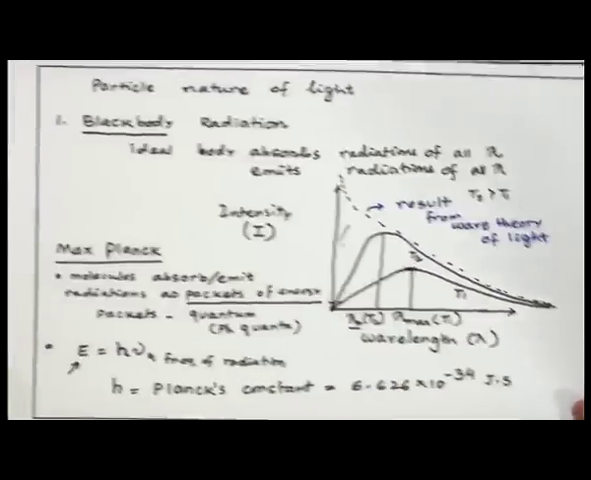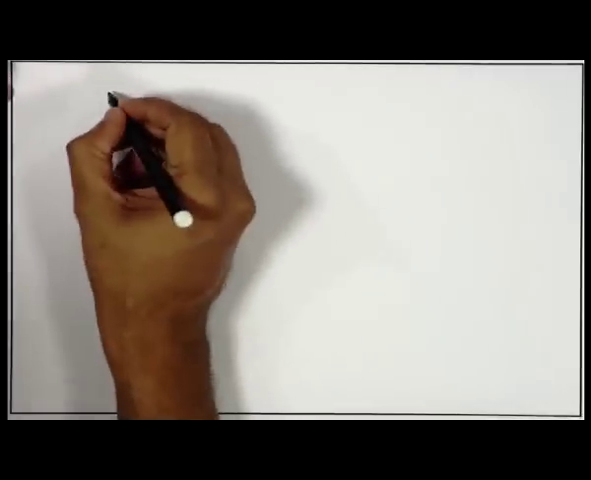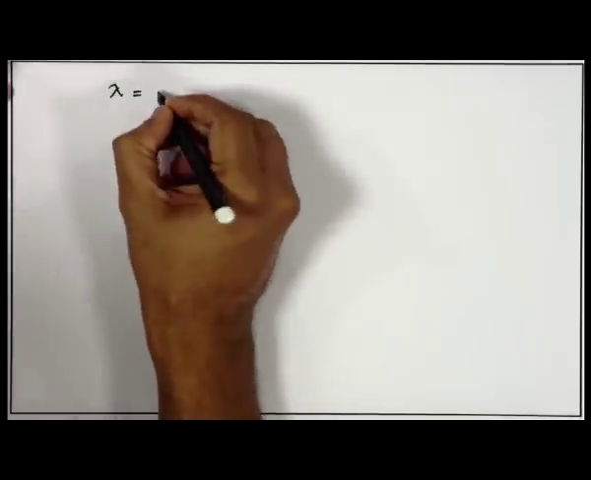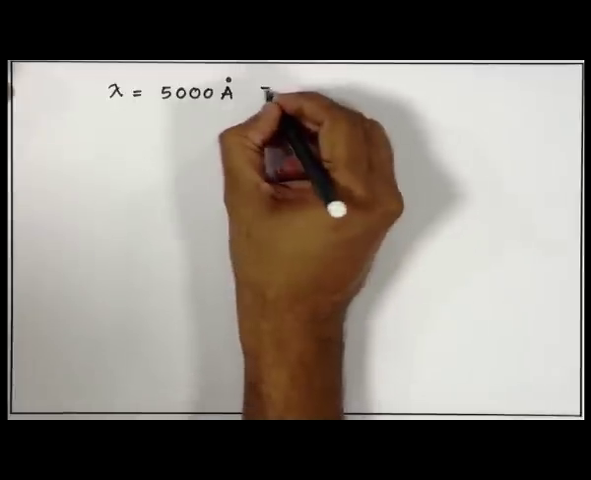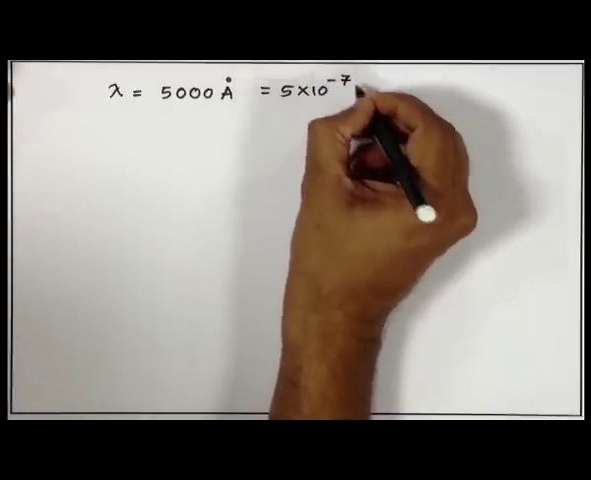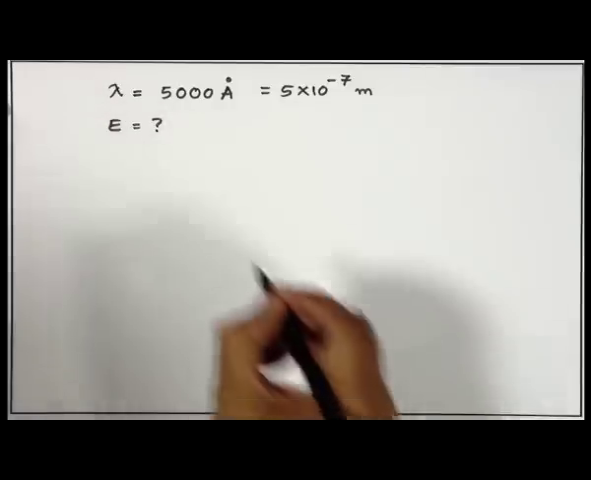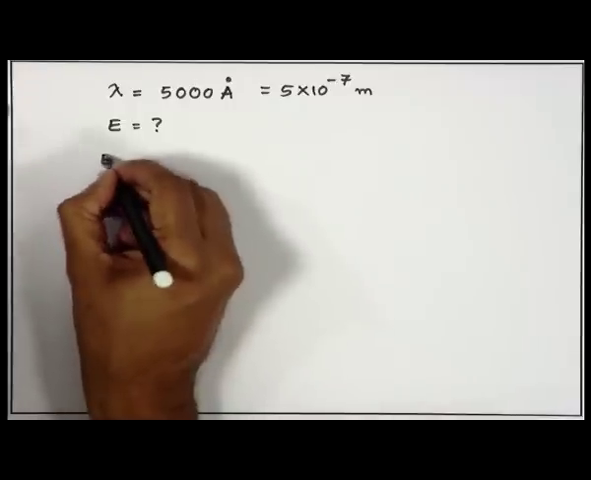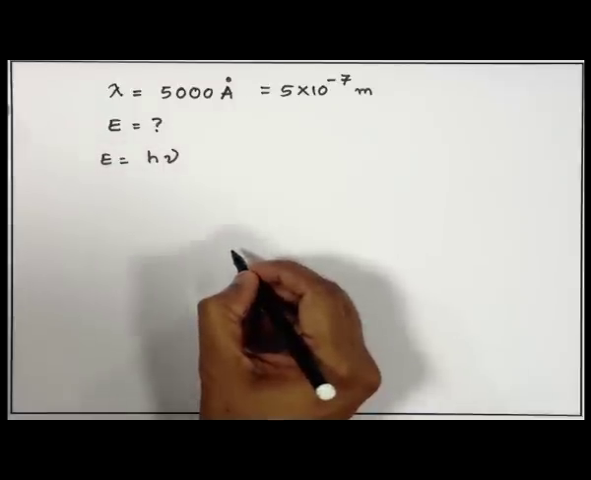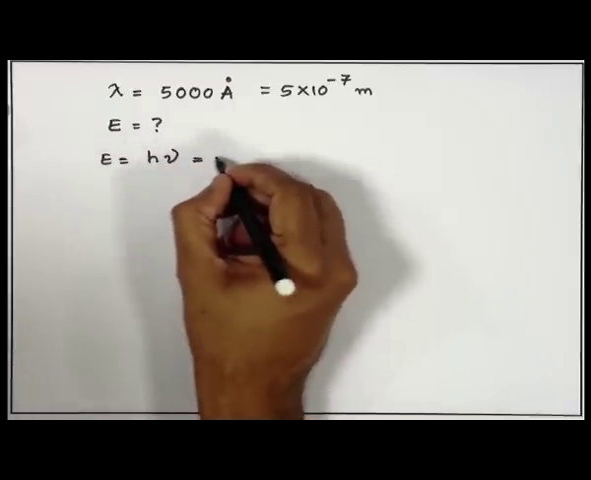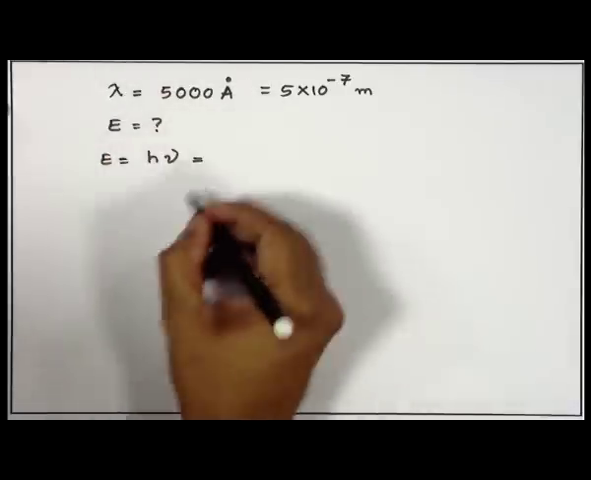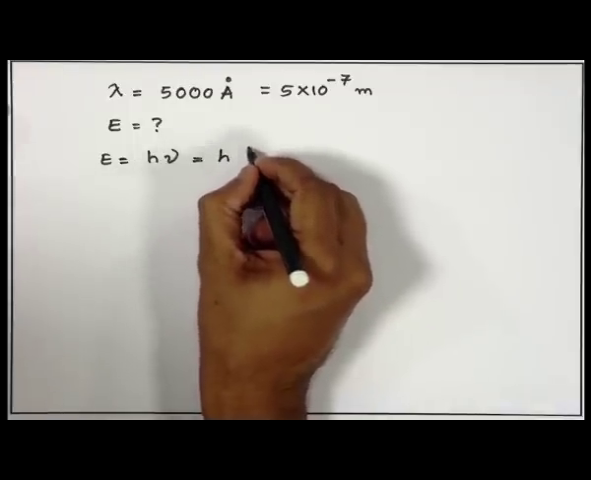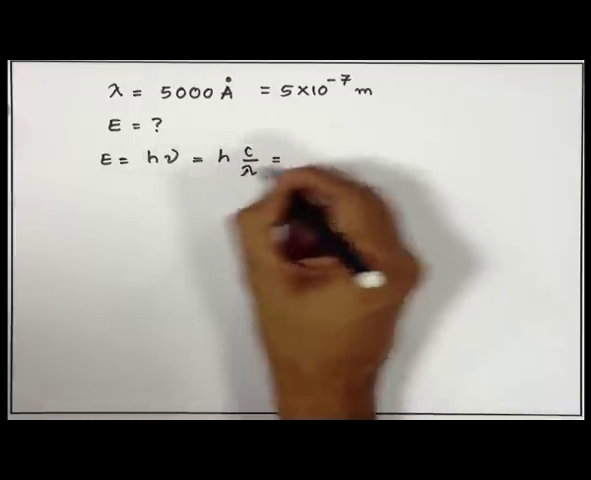All right. We will take one example. Let us say we have a radiation whose wavelength is 5000 angstrom, which is 5 into 10 to the power minus 7 meter. All right. Now, let us find out what is the energy associated with this radiation. We know energy E is given by h nu from Planck's theory. H is a constant, nu is the frequency, but what I have is lambda, but I know how nu is related to lambda, that is c by lambda. So, now I have everything.